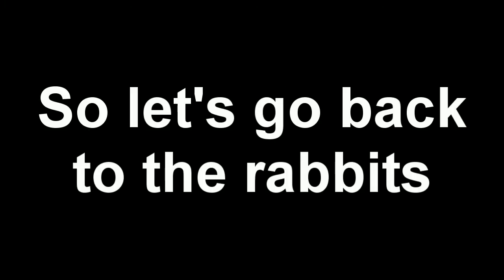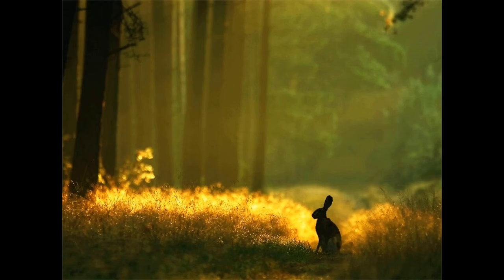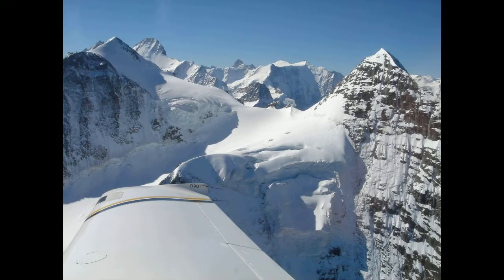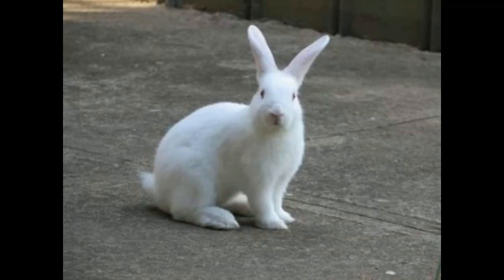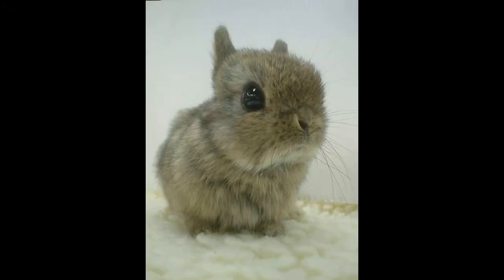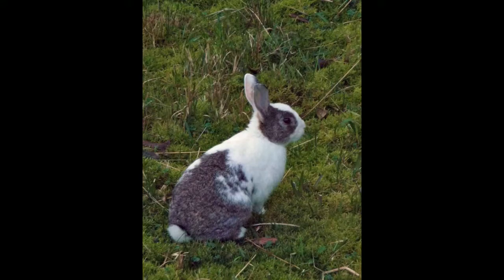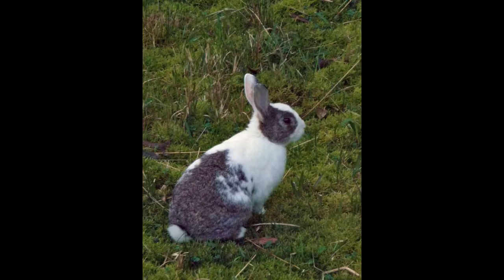So let's go back to the rabbits. The rabbits live in a forest where during the winter there's a lot of snow. That means those brown-furred rabbits are at a disadvantage, as are the white ones when it's spring and summer. So one of the brown-furred rabbits has a baby. This baby's sequence for fur color is mutated, so it has a spotted pattern of both brown and white. This baby survives to maturity and has offspring, and these offspring have the mutation. So this is an example of a beneficial mutation.